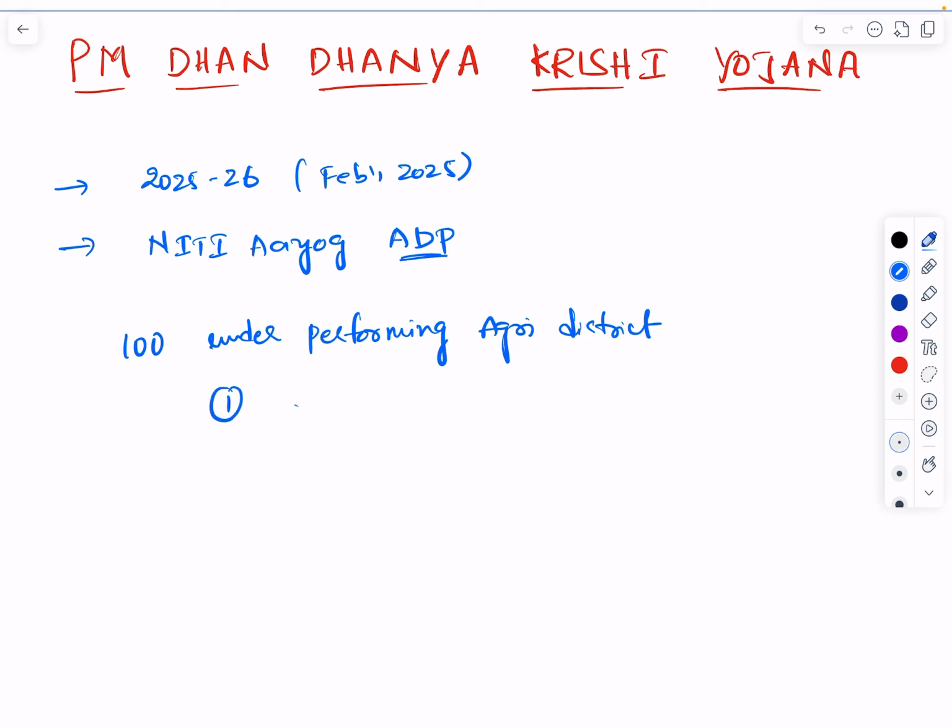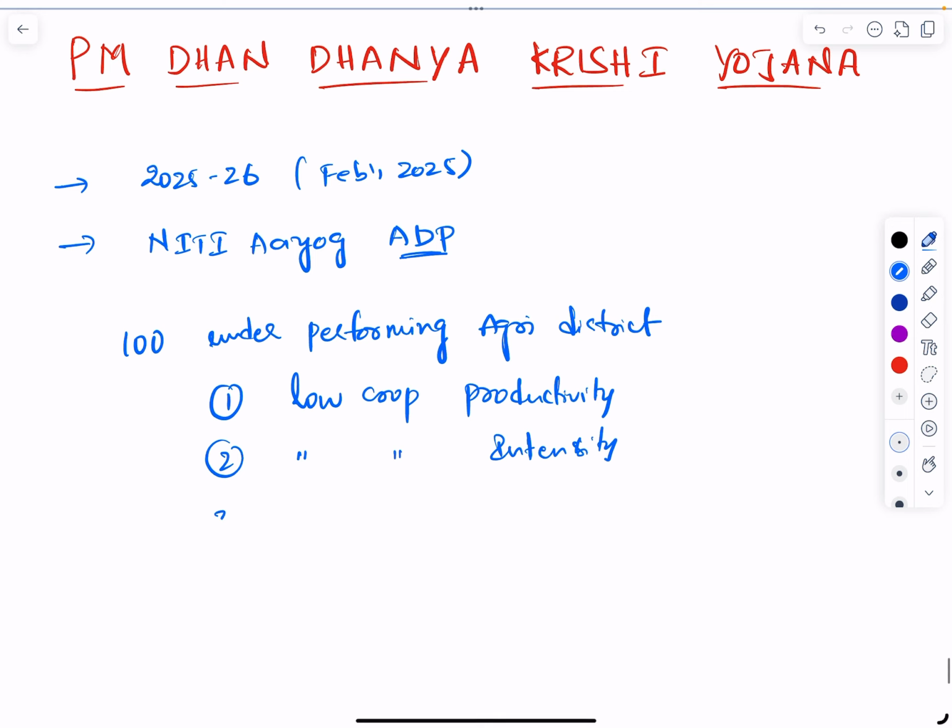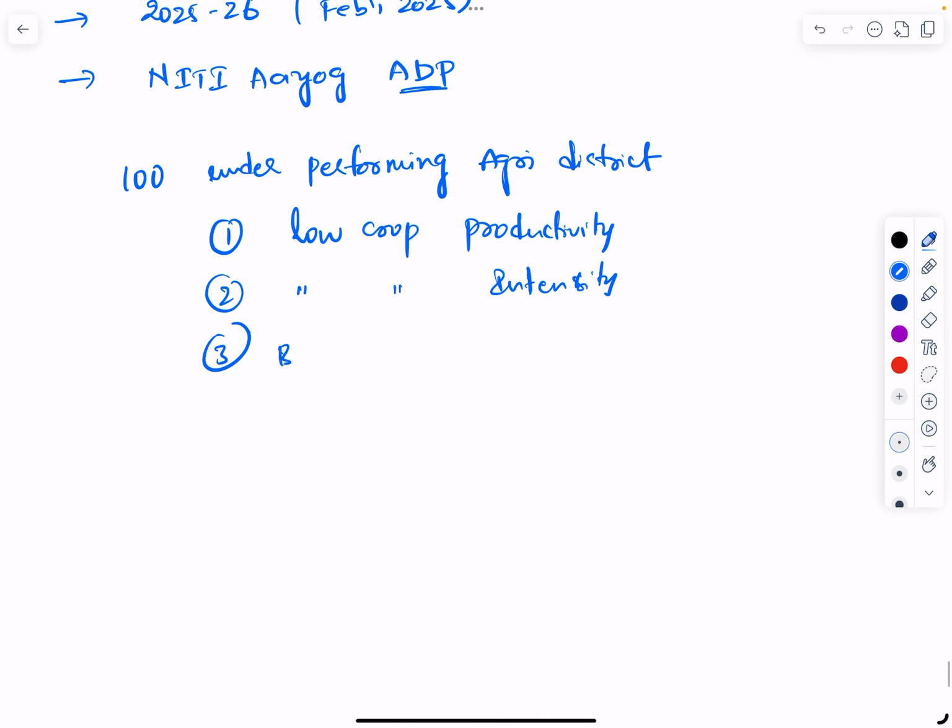Number one, low crop productivity, number two, low crop intensity, and number three, below average credit flow. So these three are the main reasons. Actually, they are the main criteria to select these underperforming agri districts.